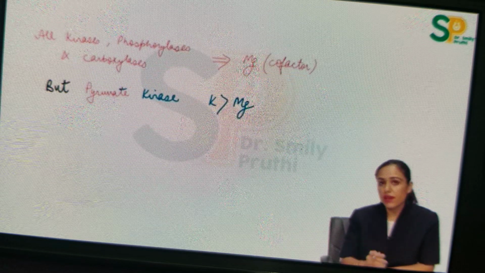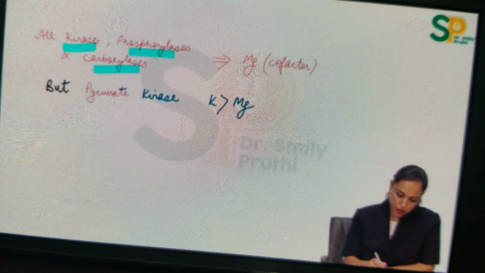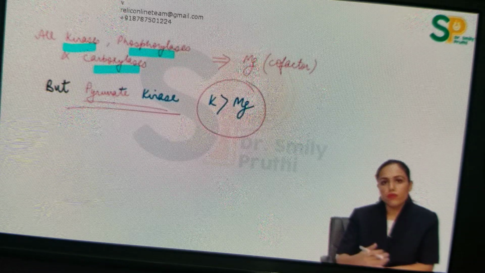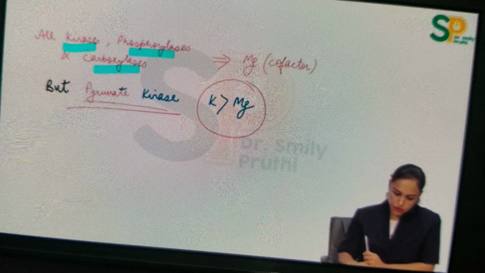Now see here, these 3 categories of enzymes, kinase, phosphorylase and carboxylases, they all use magnesium as cofactor, but you have to learn one exception, that is pyruvate kinase uses potassium more than magnesium. So if they ask you a question for pyruvate kinase, then you will mark potassium. Potassium not given, then mark magnesium, right?